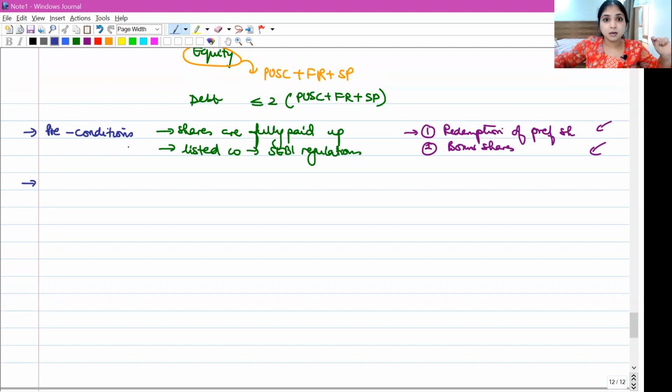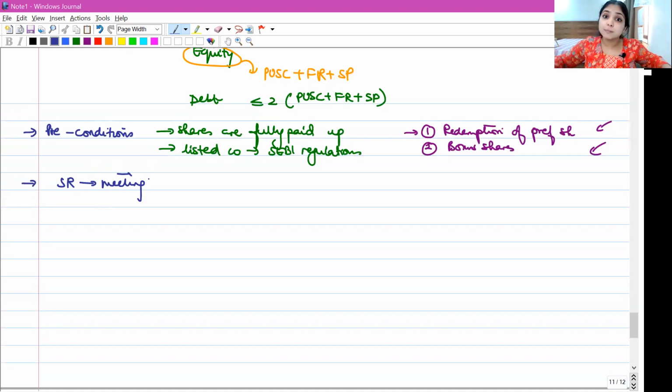In case a special resolution is required, which we just studied, special resolution is required in case the company is going to spend more than 10% of paid up share capital plus free reserves plus securities premium. So in case a special resolution is required, obviously we have to call a meeting of shareholders. Only in the meeting they will pass the resolution.